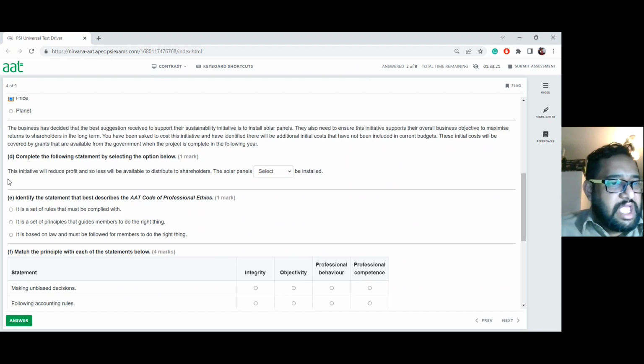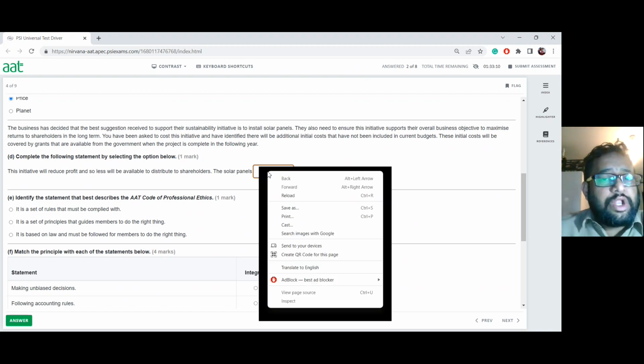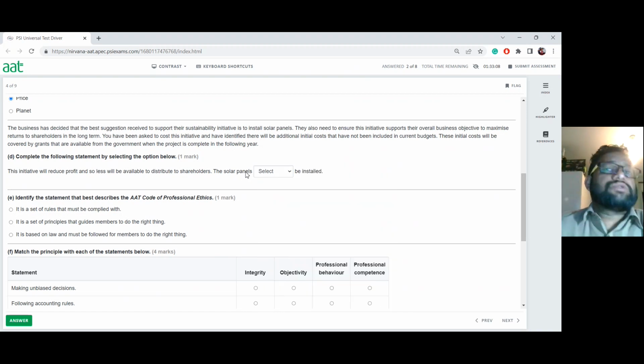So they are saying this initiative will reduce profit, so less will be available to distribute to the shareholders. But what are you going to do? Should you do it or should you not do it? Because for me, I have to think about it.